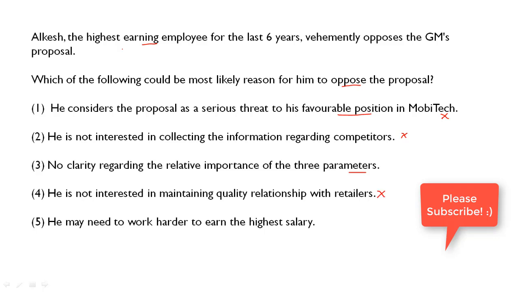Next, he may need to work harder to earn the highest salary. Friends, why I'm rejecting this option is because a person should not be afraid of working hard. If a person is the best performing person, he was working harder. This is a clear implication. So उसको ये लगना कि उसे ज़्यादा काम करना पड़ेगा, that's why he is opposing. This is a very wrong way of refusing. So I would consider this is a wrong option. So my correct answer is 3.